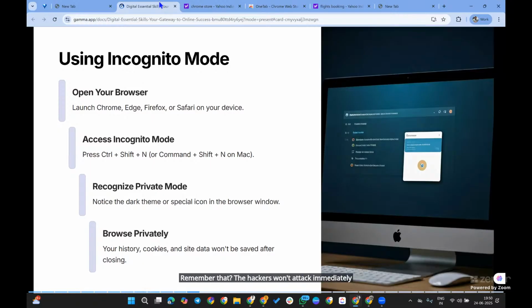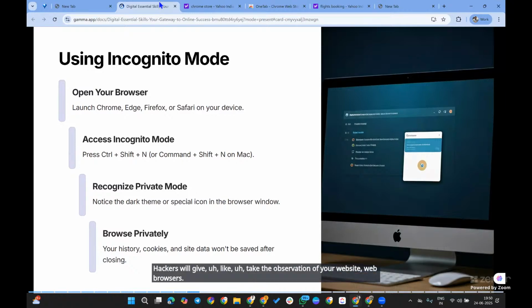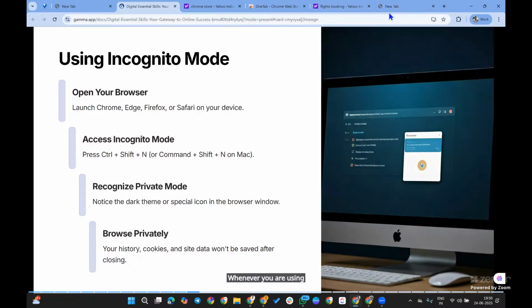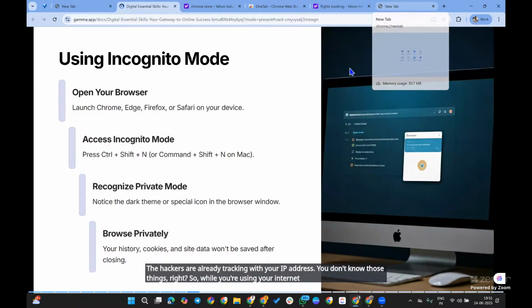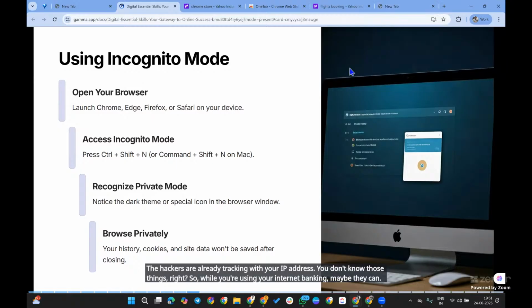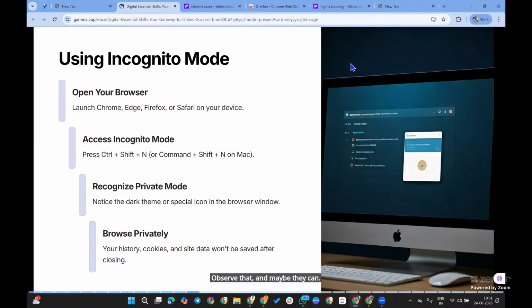Hackers will wait for the right time and observe your websites and browsers. Whenever you use internet banking in that browser, maybe you don't know the hackers are already tracking your IP address. While you are using internet banking, they can observe it and take your money. So don't give them the chance.